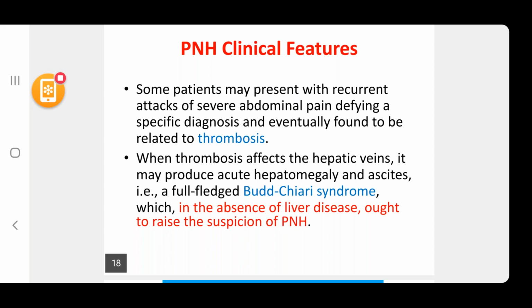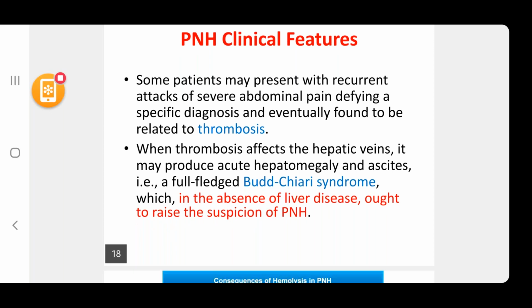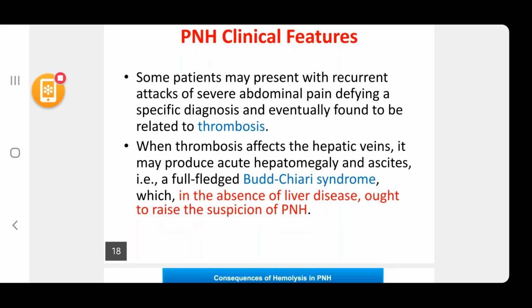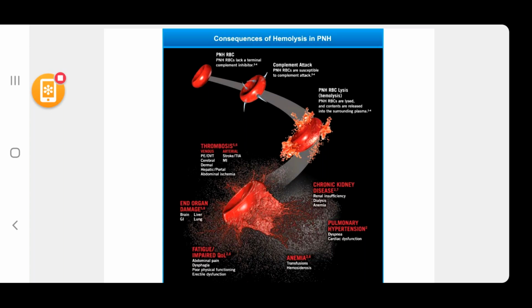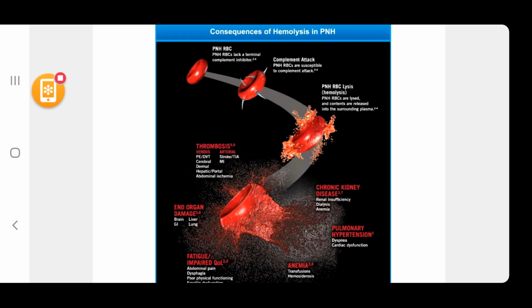So the next slide, the consequences of hemolysis in PNH. PNH RBCs lack a terminal complement inhibitor. The second one, complement attack happens. They are susceptible to complement attack. The third one, PNH RBC lysis and hemolysis occurs and contents are released into the surrounding plasma. There can be thrombosis in the form of venous and arterial.